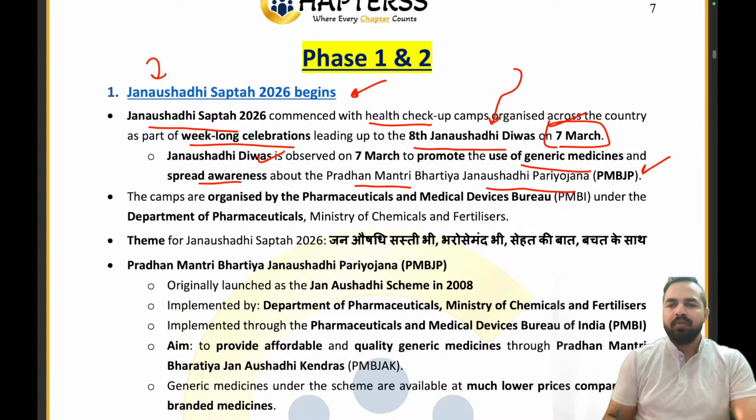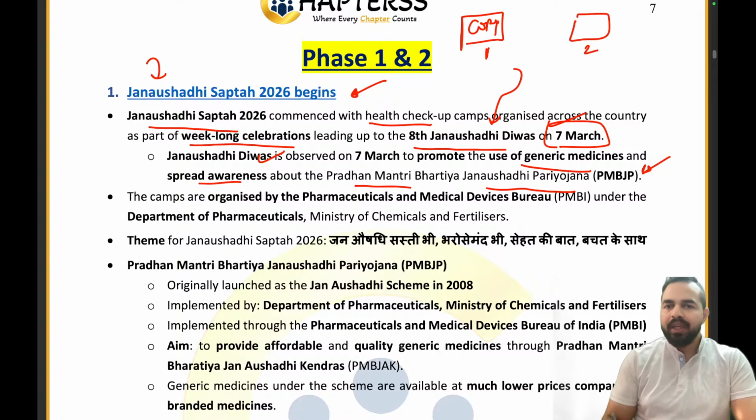Now what was the need of the scheme? Let me give you an example, my dear friends. Let's take an example that there is a copy, right, which you need to practice questions. This is copy 1 and this is copy 2.